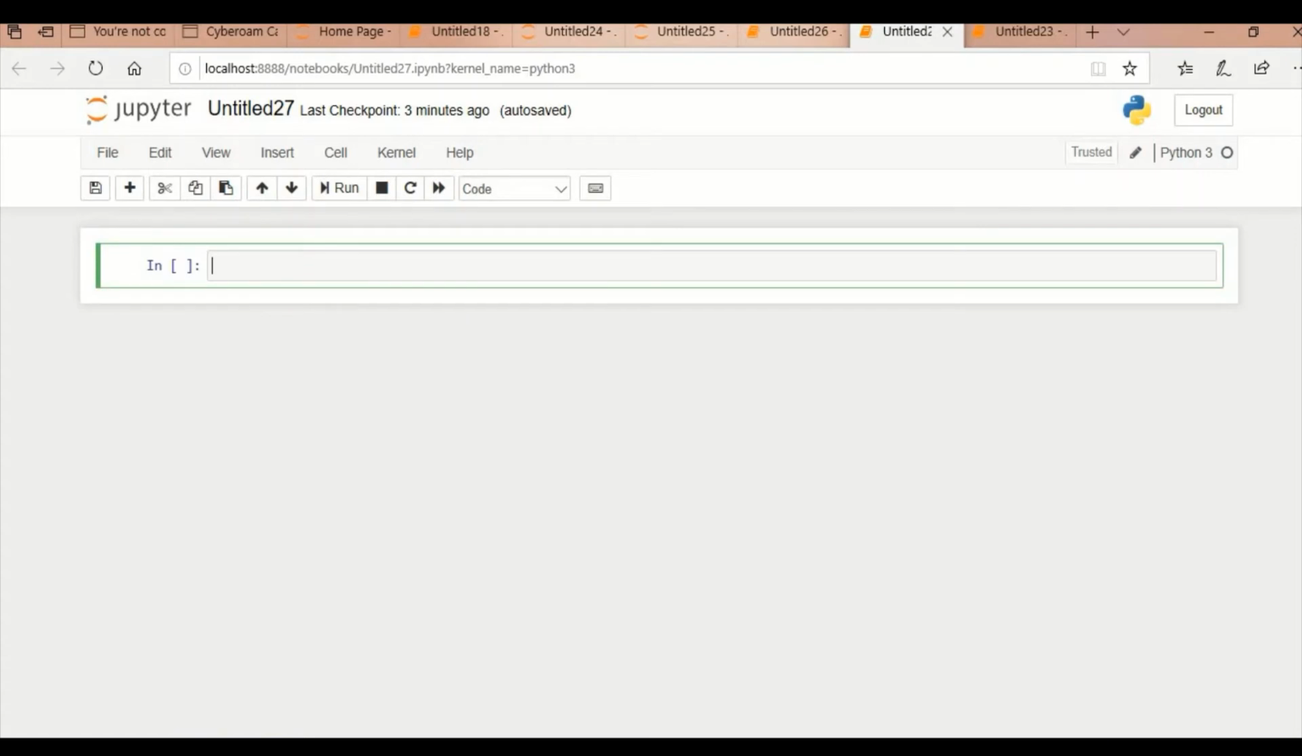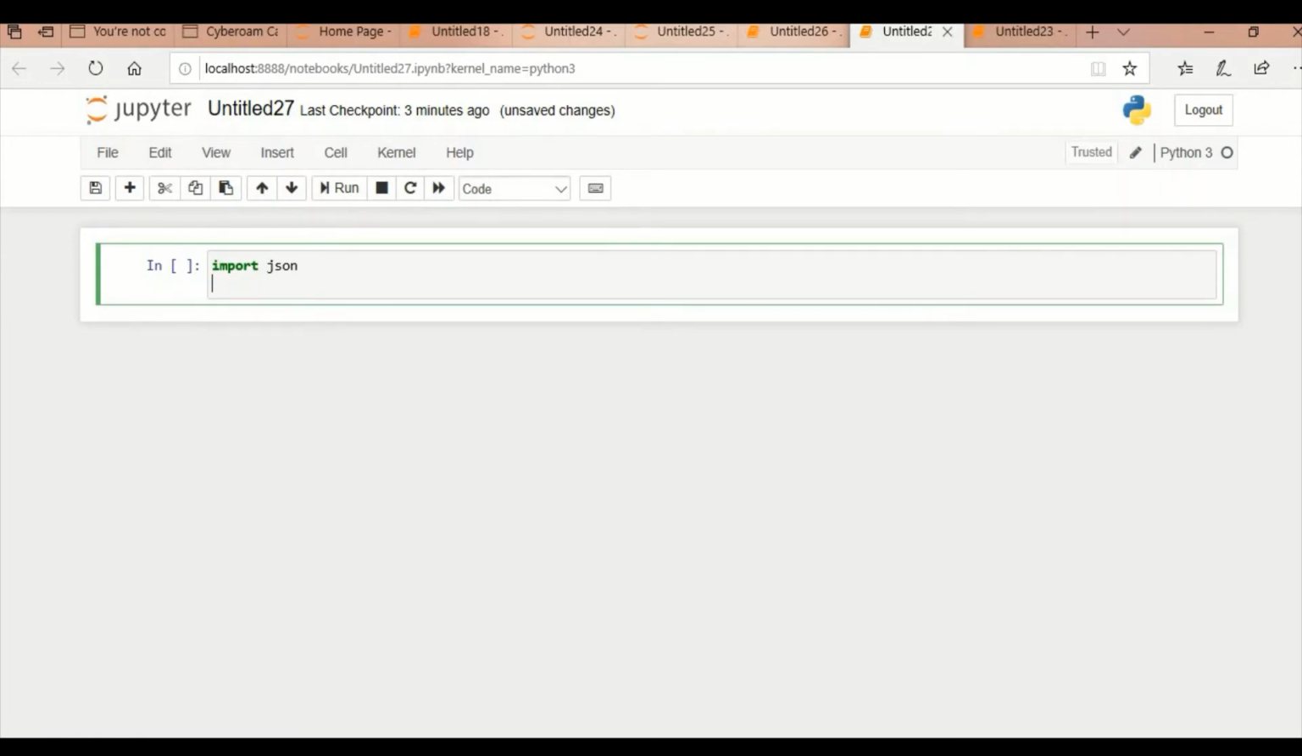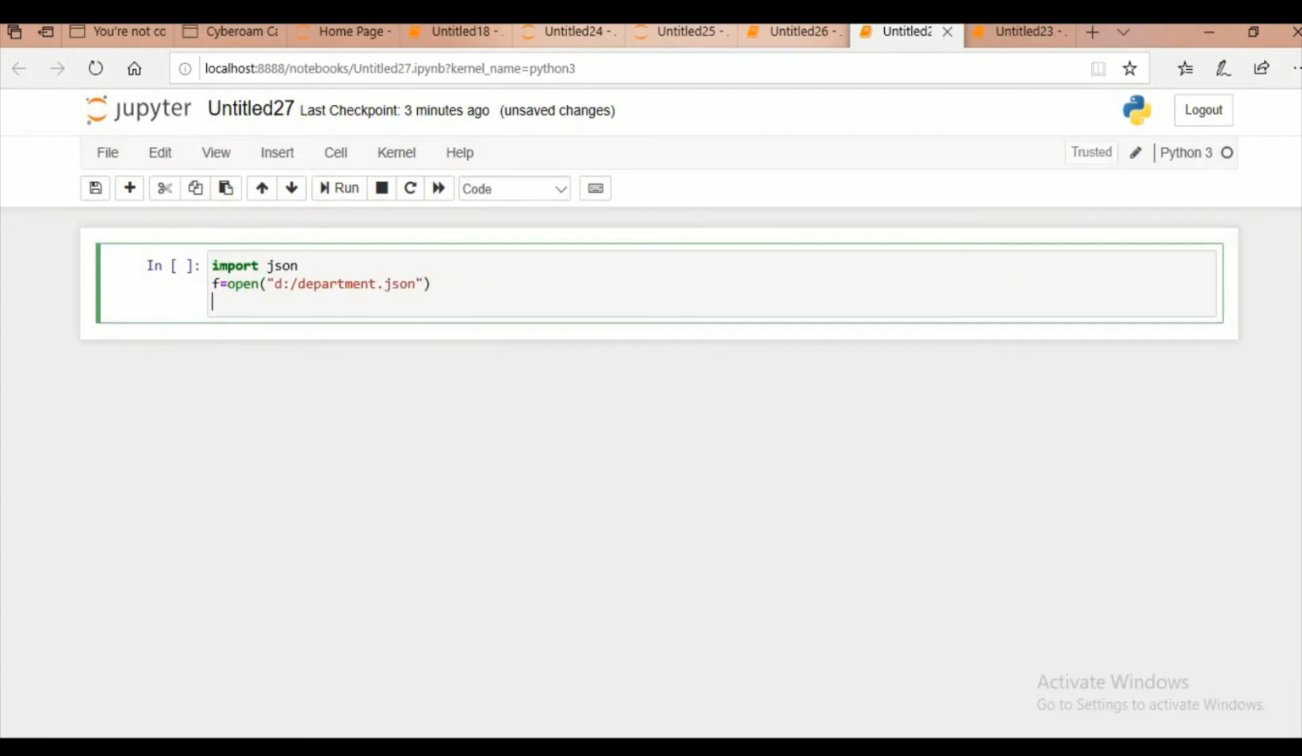Let's try to read the JSON file that we have already created. For that I require the import of the JSON package. Let's read the file first. So I'm writing f equal to open. I'm trying to open the file that we have created. So it was department.json. So this was my file. x equal to f dot read. So I'm trying to read the file.